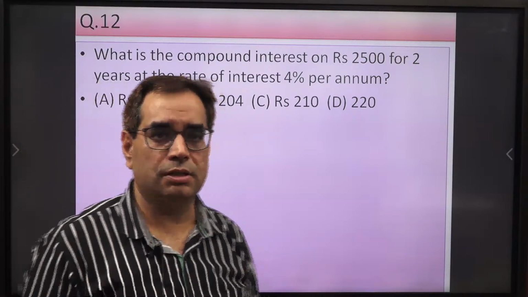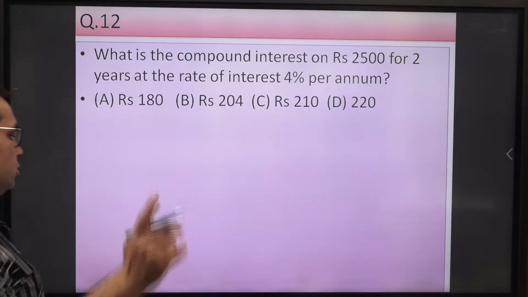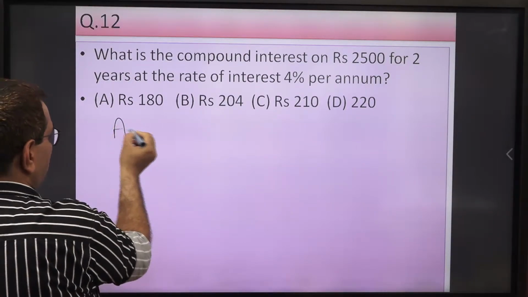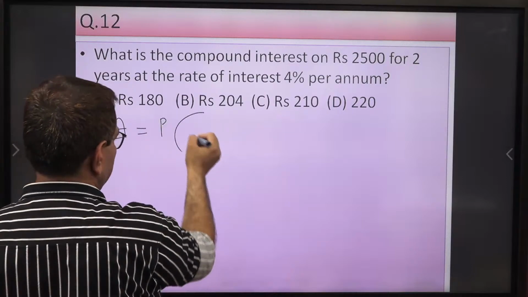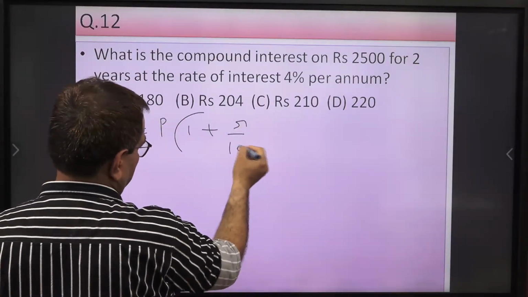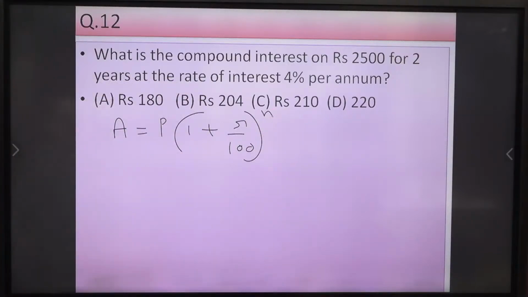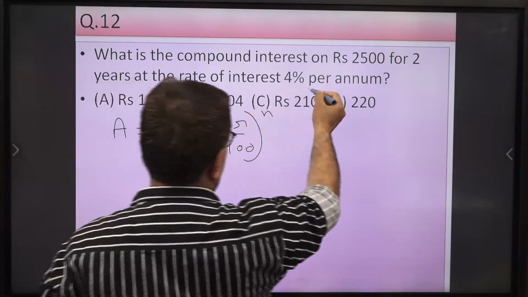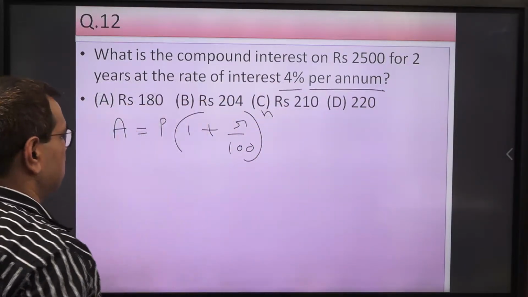Write the formula you use in your notebook immediately. For compound interest computation, we know that we have a formula for amount. Amount equals principal into 1 plus r upon 100 to the power n. Okay, we use this formula. A is the amount, P is the principal, R is the rate of interest, and N is the number of time units. Okay, rate of interest we are taking per annum, compounding we are doing annually, and time is 2 years.